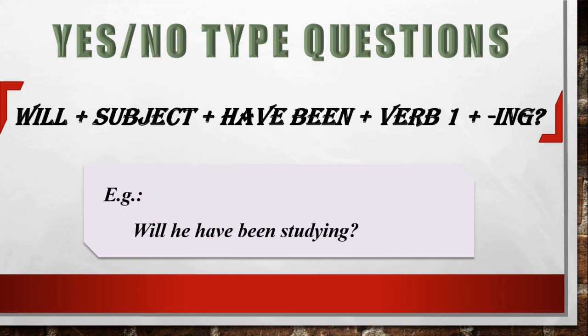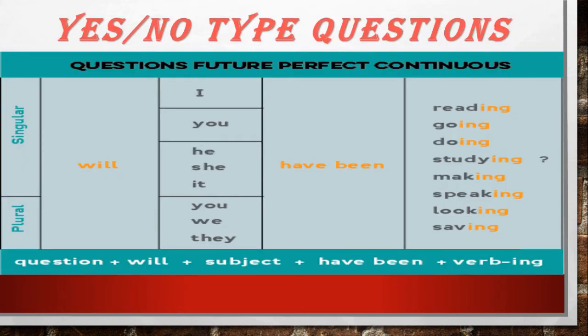Here you have a table. You can make a number of yes or no type questions from the given table.